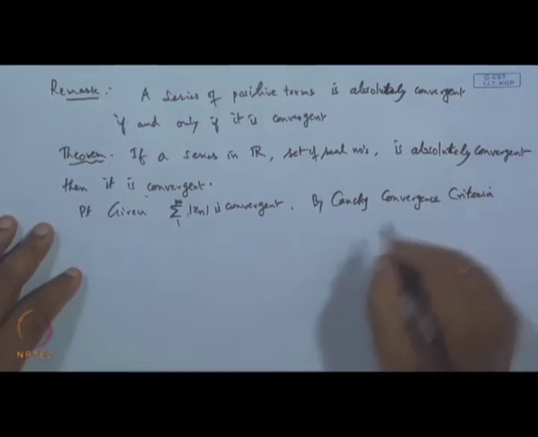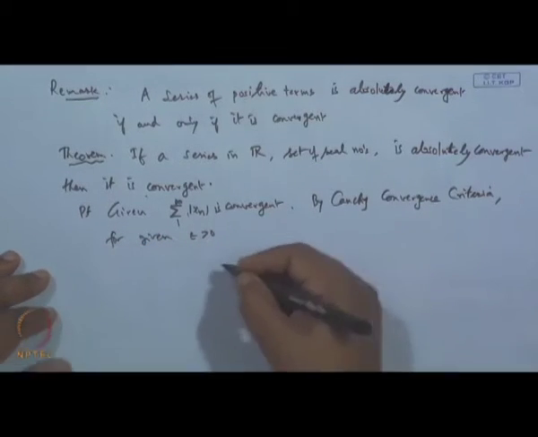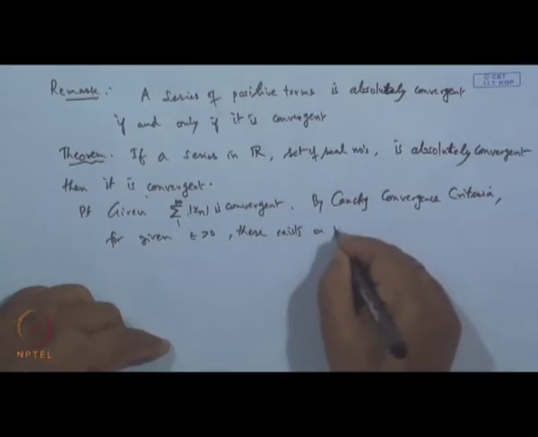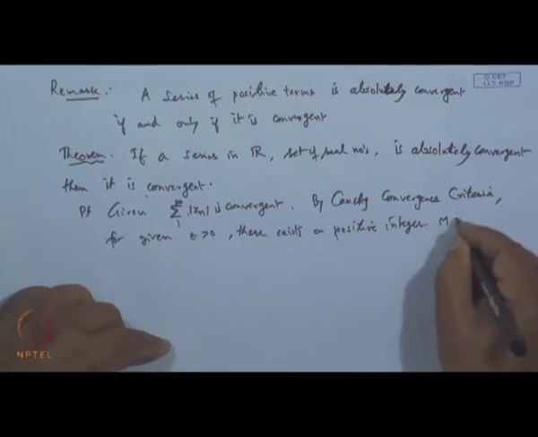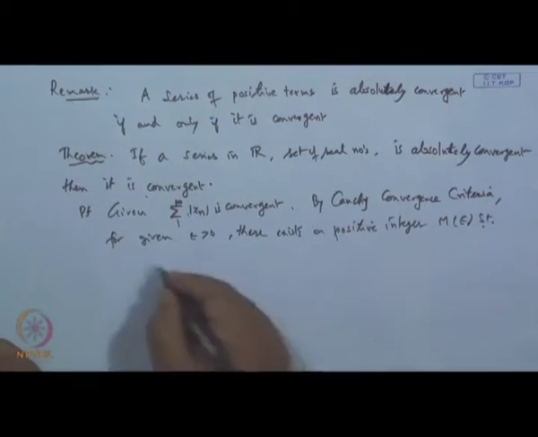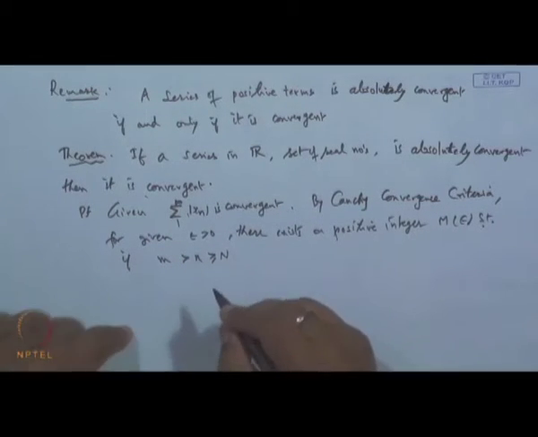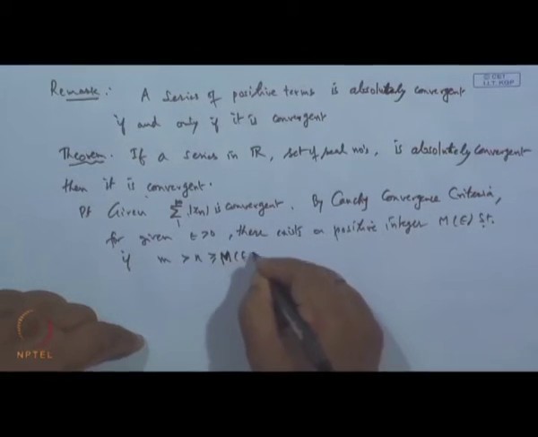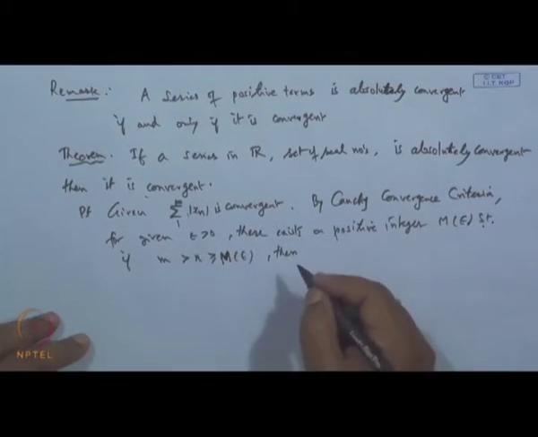for a given epsilon greater than 0, there exists a positive integer capital M, which depends on epsilon, such that if we take m and n both greater than or equal to capital M, then S m minus S n is less than epsilon.